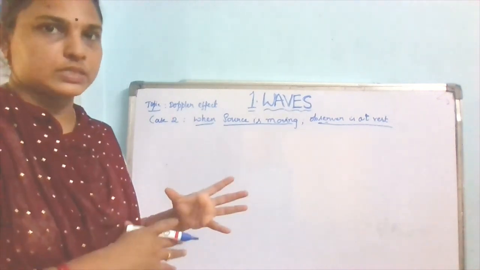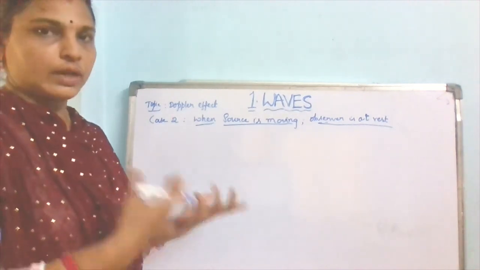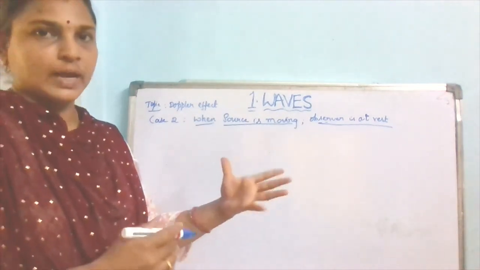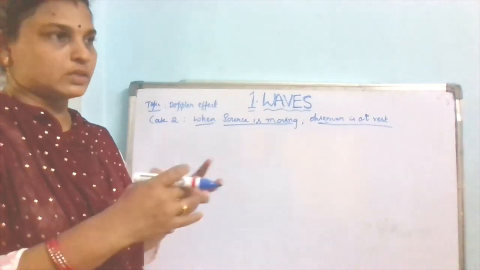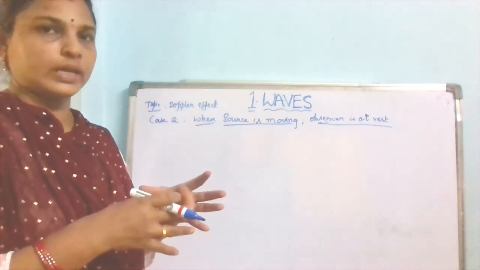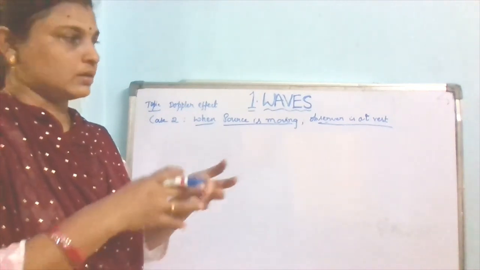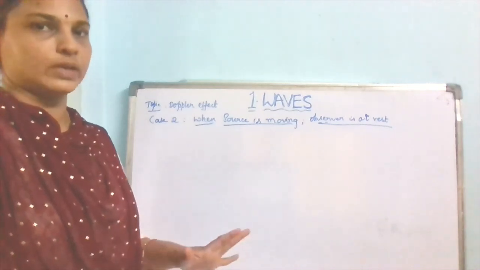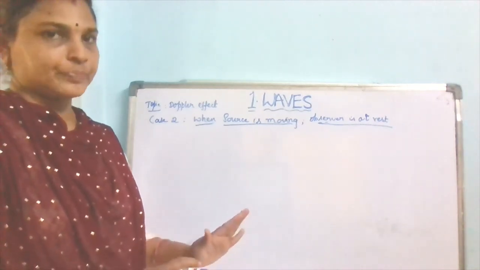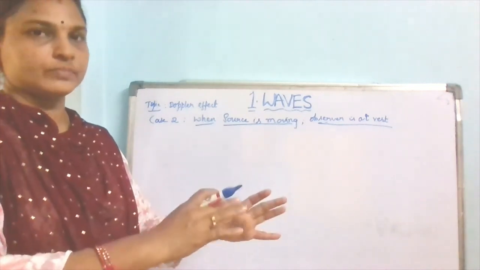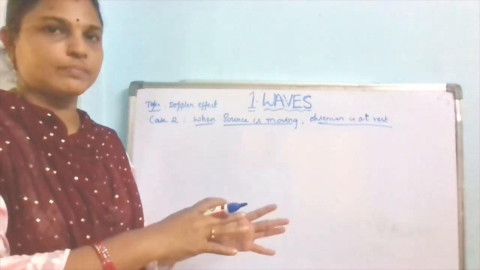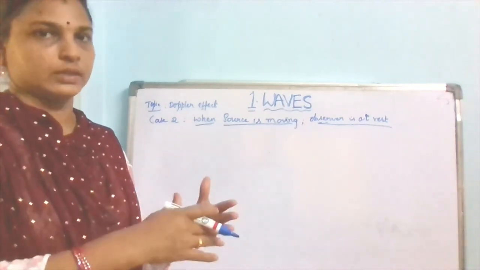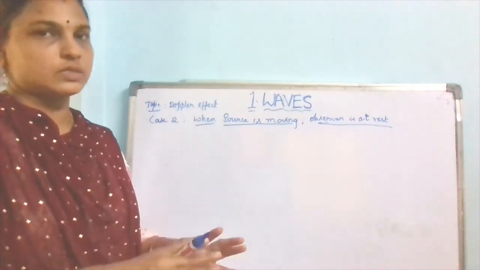So in this case, what about the apparent frequency, even if the source is moving? Already I told you, when the ambulance is coming towards an observer, the source of sound there is the ambulance, from the siren. So the ambulance is the source of sound that is moving, and the observer is not moving, so the observer is at rest. In the first case, the observer is moving and the source is at rest. Suppose a siren from the factory does not move and the observer moves towards the factory. Then the source is at rest and the observer is moving. Then we got the apparent frequency.